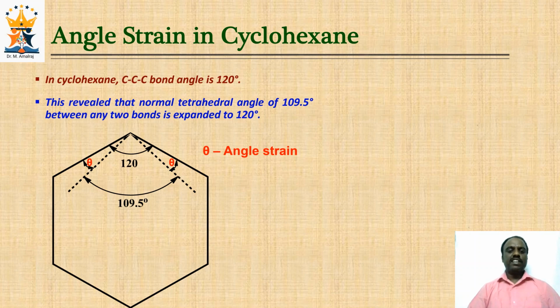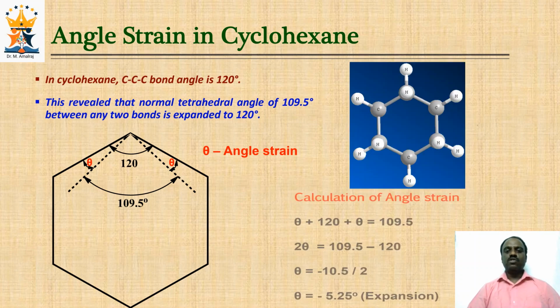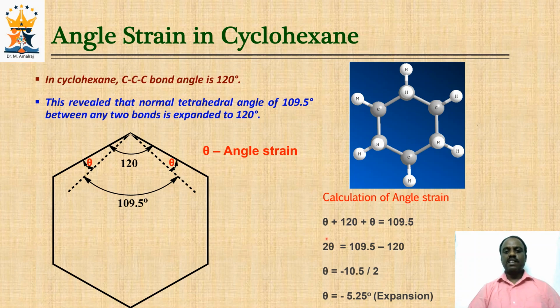If we calculate the deviation from the tetrahedral bond angle using the similar calculation, theta plus 120 plus theta is supposed to come as 109.5 degrees, and if we calculate theta, it is minus 5.25 degrees, and this minus represents the expansion, that is, negative deviation. So far we have seen positive deviation in cyclopropane, cyclobutane and cyclopentane, but in the case of cyclohexane, we have seen a negative deviation from the typical tetrahedral bond angle.